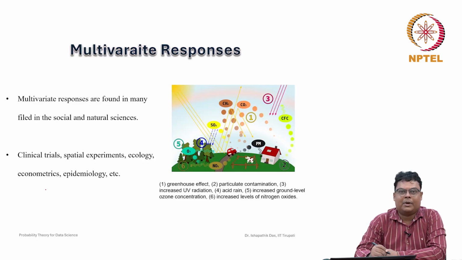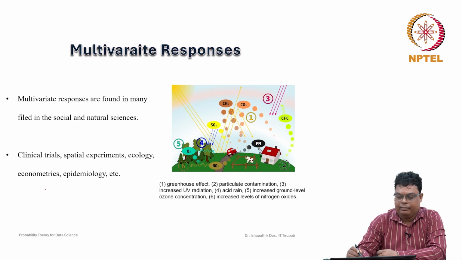In many cases, we come across situations where one random variable cannot explain a particular random phenomenon properly, so we need to consider more than one random variable. For example, if you want to describe air pollution, suppose we are considering air pollution, and you just consider the amount of one particular pollutant, for example, particulate matter PM 2.5 or PM10 or carbon monoxide, these are not enough. Only one random variable cannot explain it. You need to consider more than one random variable.